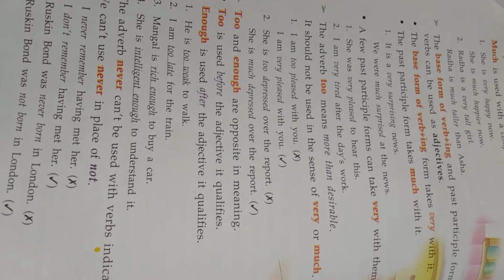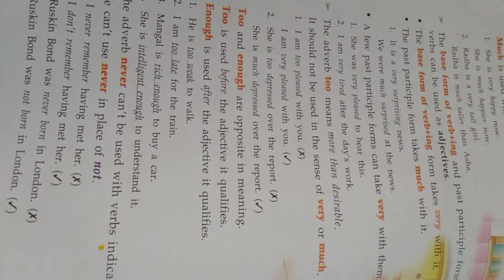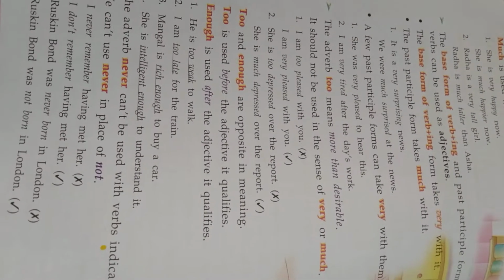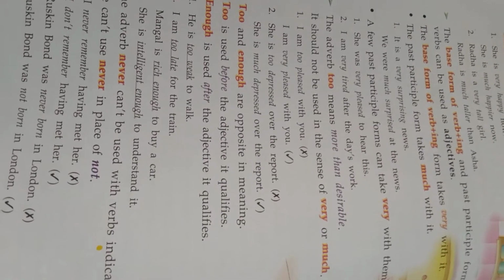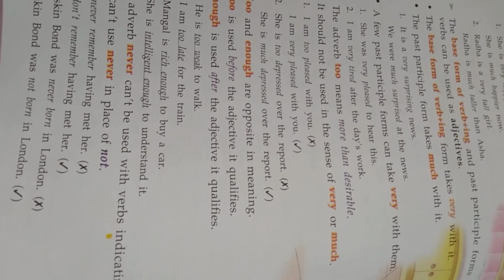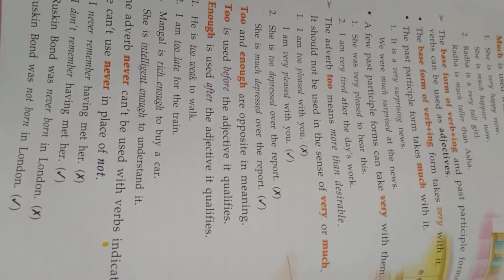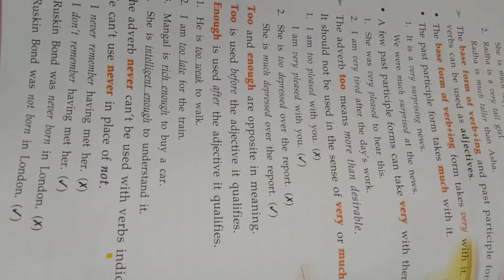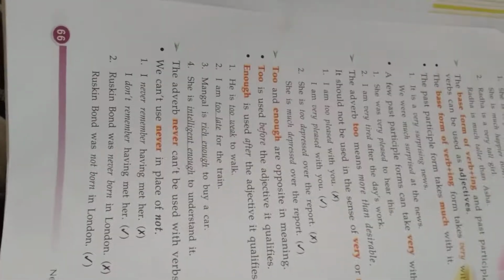The adverb too means more than desirable. It should not be used in the sense of very or much. So too will be used when there is more than desirable. Okay, I am very pleased with you. She is much depressed over the report. So much is used and very is used in the sense of desirable. When you desire.